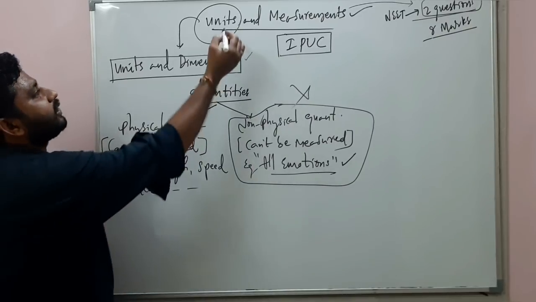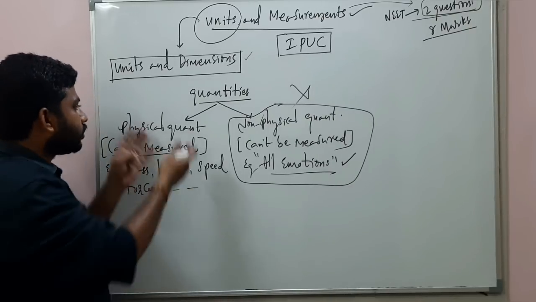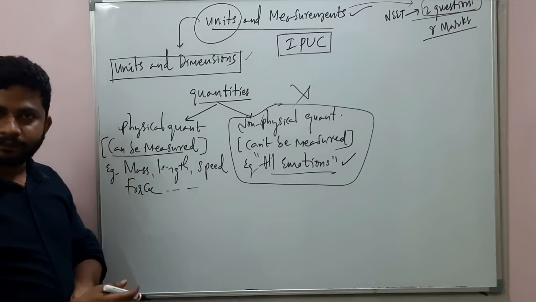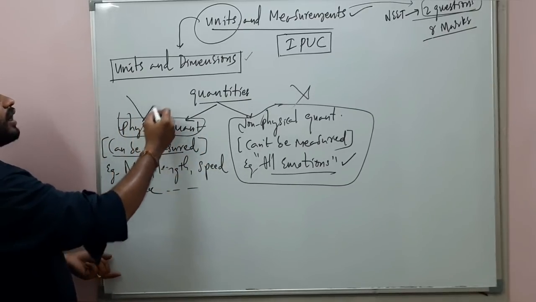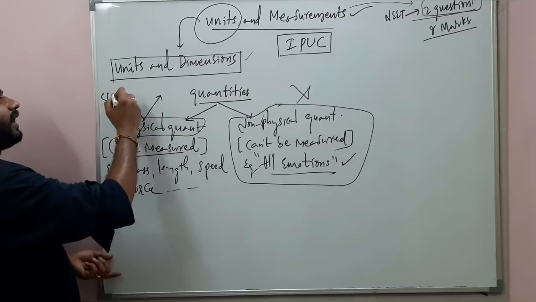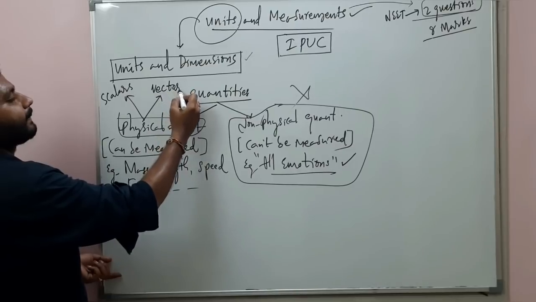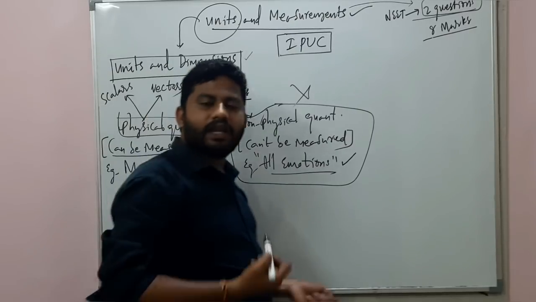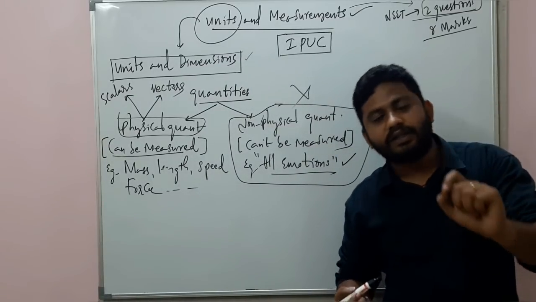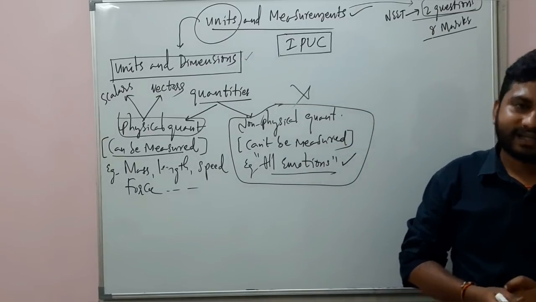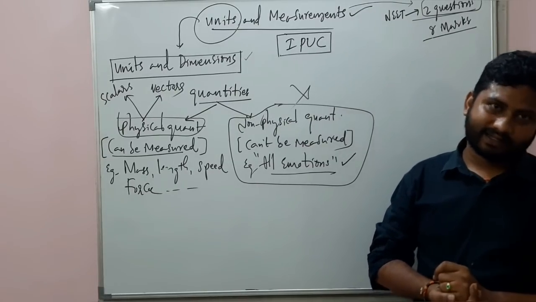Our name of the chapter is units and measurements. We need to talk about the quantities which can be measured. Those are the physical quantities. And these physical quantities are classified into scalars and vectors. These are the things we discussed in our basics. Scalars are the quantities which have only magnitude but not direction. Vectors are the quantities having both magnitude and direction.